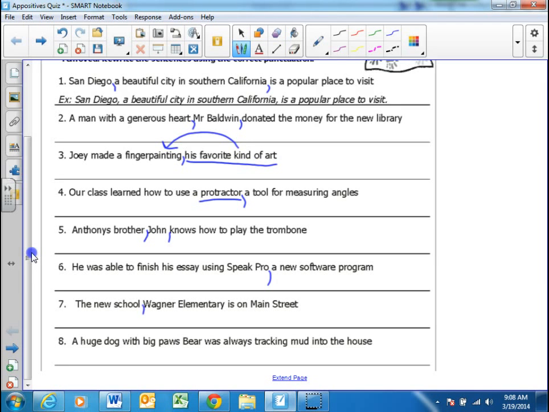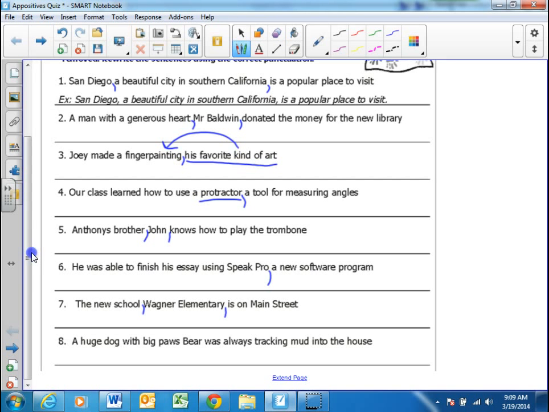So the new school, Wagner Elementary, is on Main Street. So let's take out Wagner Elementary and see what it says. The new school is on Main Street. It's a sentence. Subject, predicate, complete thought. Wagner Elementary is talking about what? School. So it's doing what an appositive phrase does. It's explaining or describing or clarifying a noun, which is school. So yes, good job. That is the appositive phrase.